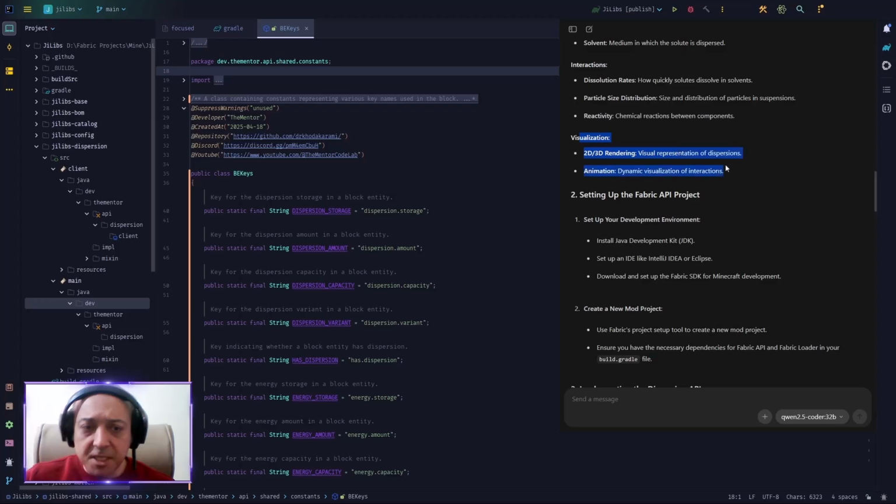The visualization is a totally different thing. It's just rendering the dispersion in the UI and then in the world. Well, we had a renderer for fluids in the world. However, in this scenario, we have to use another helper to render things in the world in a different way. But now, it is a bit more complex because as the chat suggests later, we may want to render some particles or some items inside the solution or the dispersion. I don't know. It's up to the user.